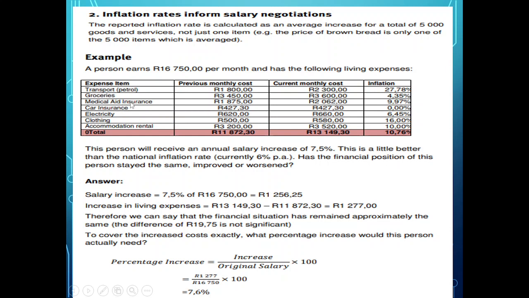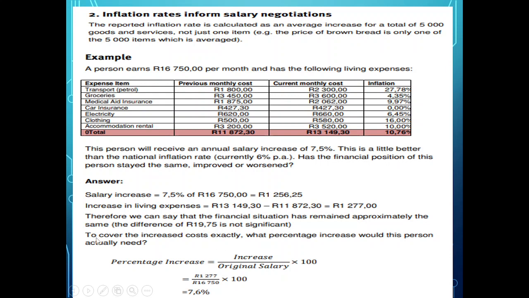You can't change your medical insurance, you can't change your car insurance. You can save on some electricity, right? Switch off your geysers. You can definitely save on clothing. You don't have to buy so much clothes every month. But that's me speaking. Some people might not agree with me. And then accommodation, you can't change. Accommodation is going to go up. See, it went up 3.2 and now it's 3.5. Your rent is going to increase all the time. Okay? So they're saying it more or less stayed the same, so it's okay.